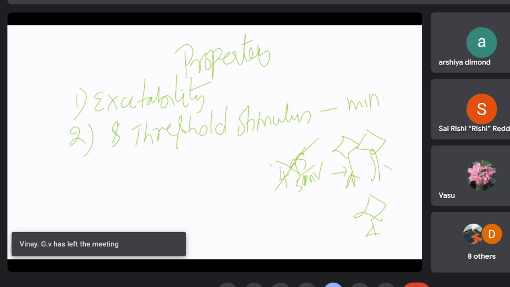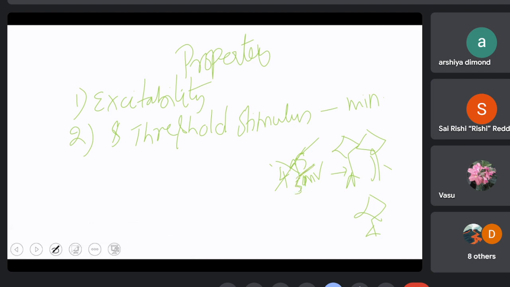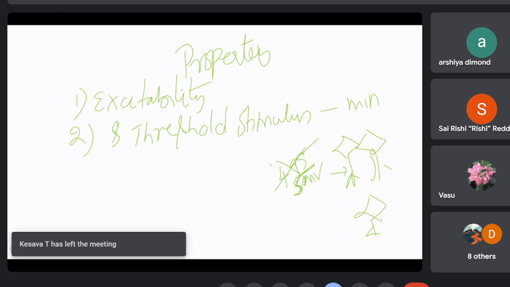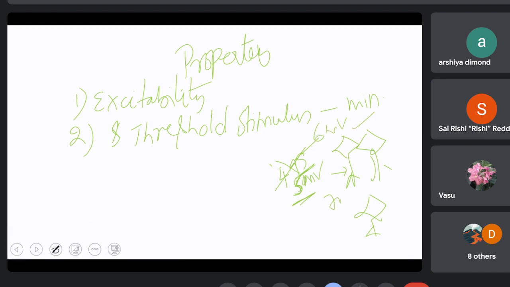It will get excited only when this minimum stimulus is reached, and hence we call this the minimum stimulus. Even if you give 6 millivolts, it responds. 7 millivolts, it responds. But the minimum stimulus that is required is 5 millivolts. If it is below 5, it will not respond. That is what a minimum or threshold stimulus is.